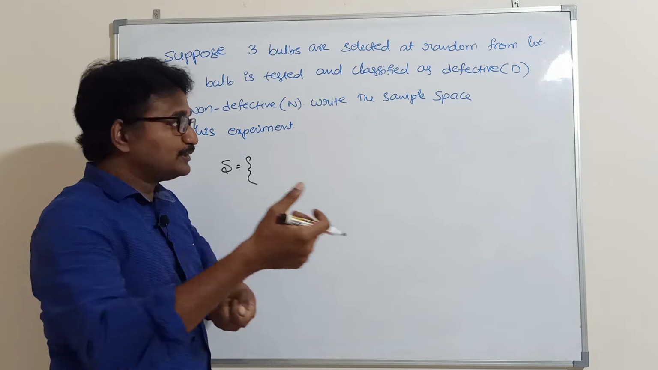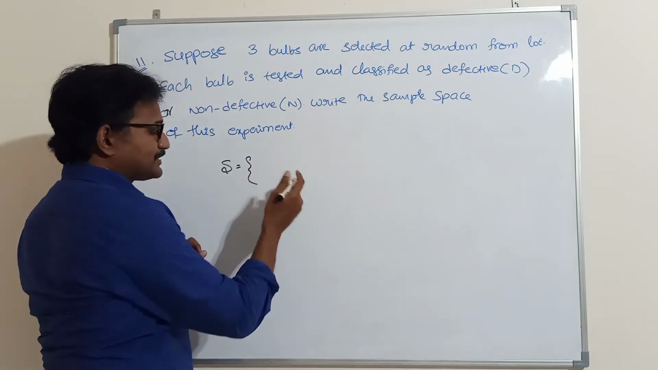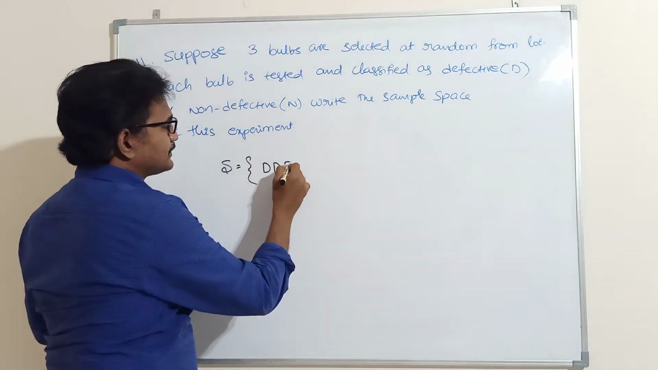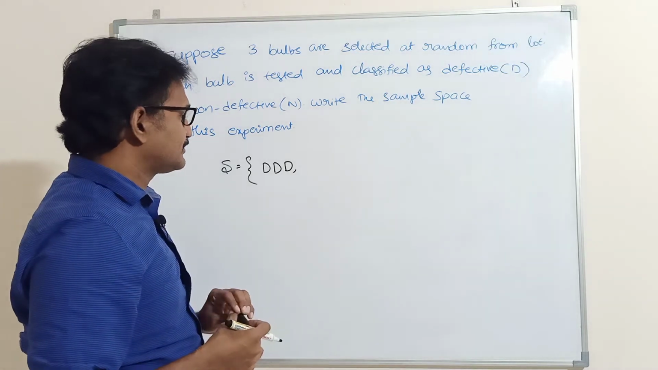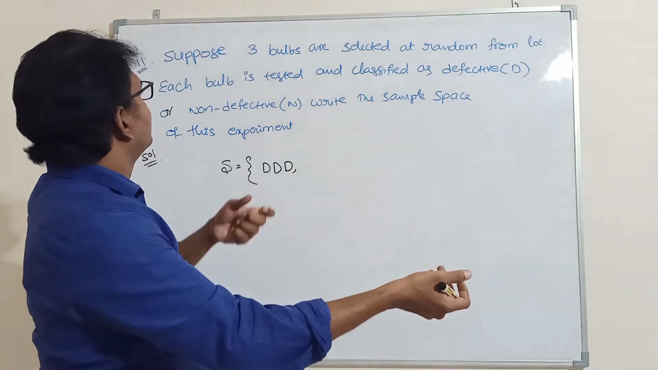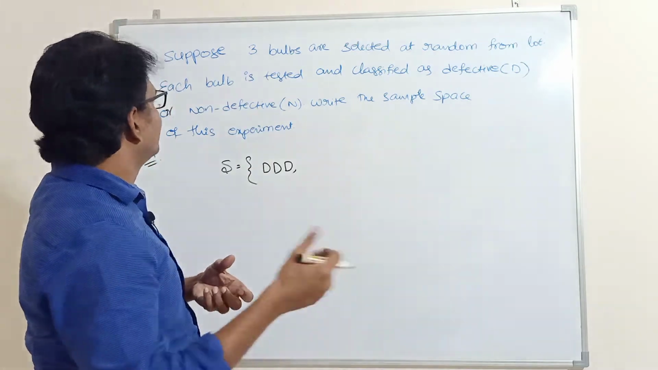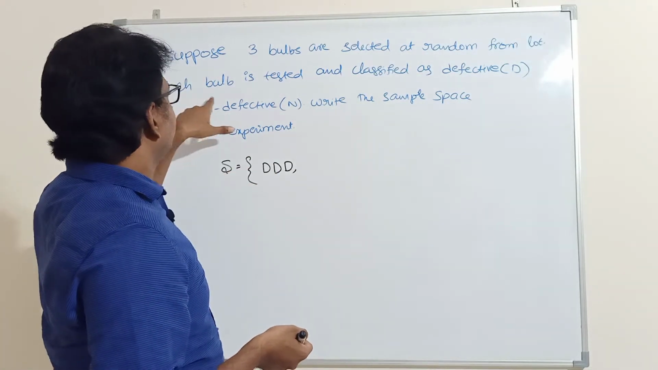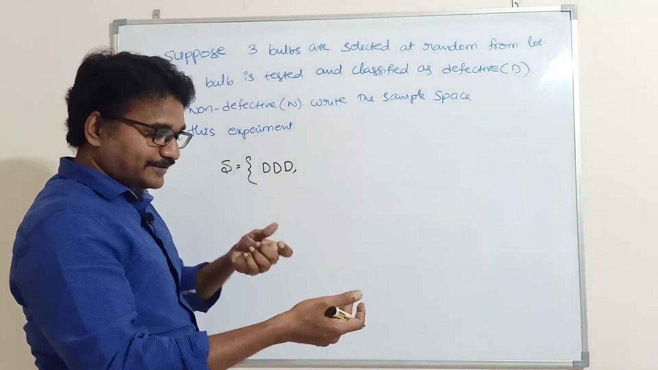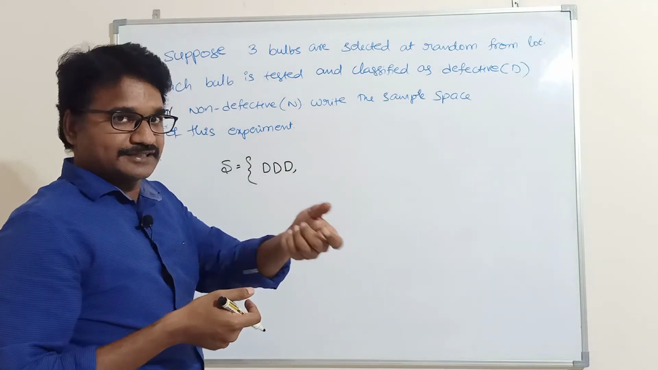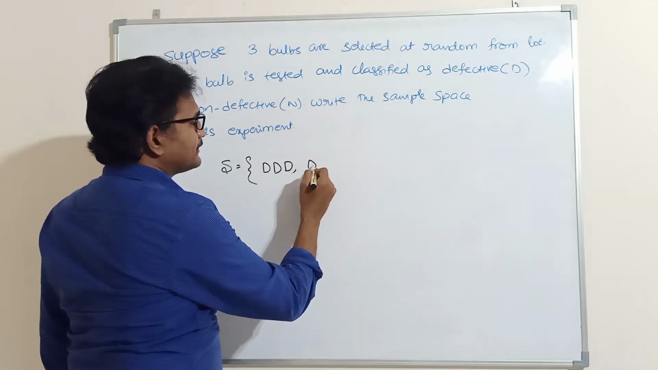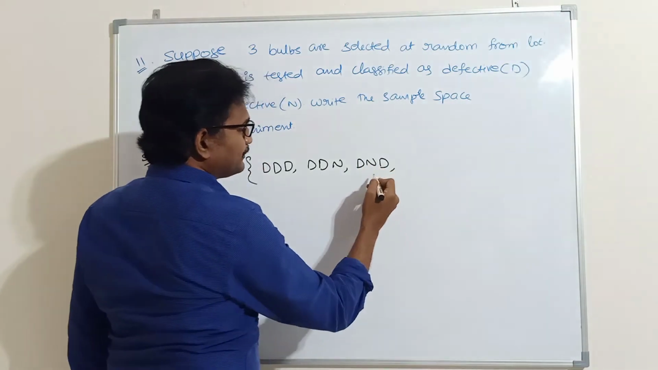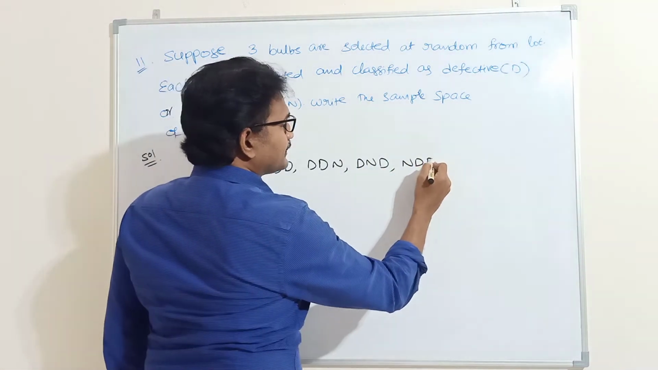So 1, 2, 3. You are drawing like this. So in the first draw, it may be defective. Second defective and third also defective, that chance is there. When you are drawing bulbs from the lot, first, second, third, 3 bulbs you are drawing. So in that experiment, first chance is defective, 1 chance is there. Second also defective, and third also defective. Next, defective, defective, non-defective, 1 chance. Defective, non-defective, defective, 1 chance. Next, non-defective, defective, 1 chance.